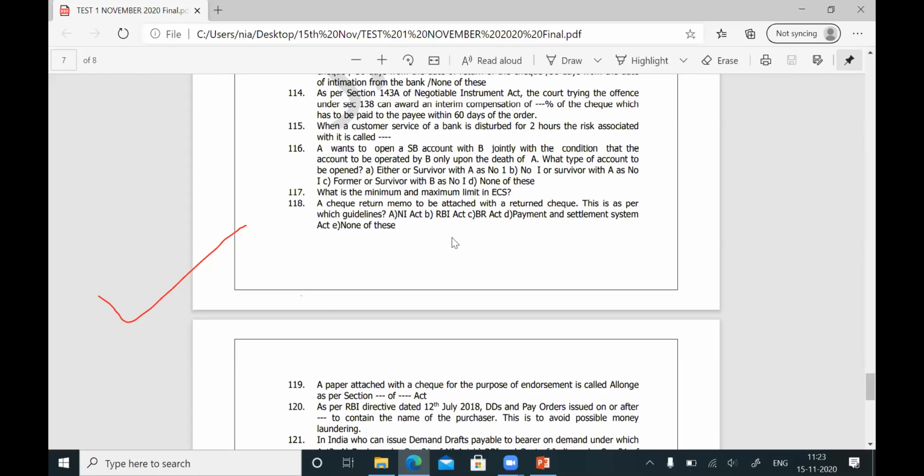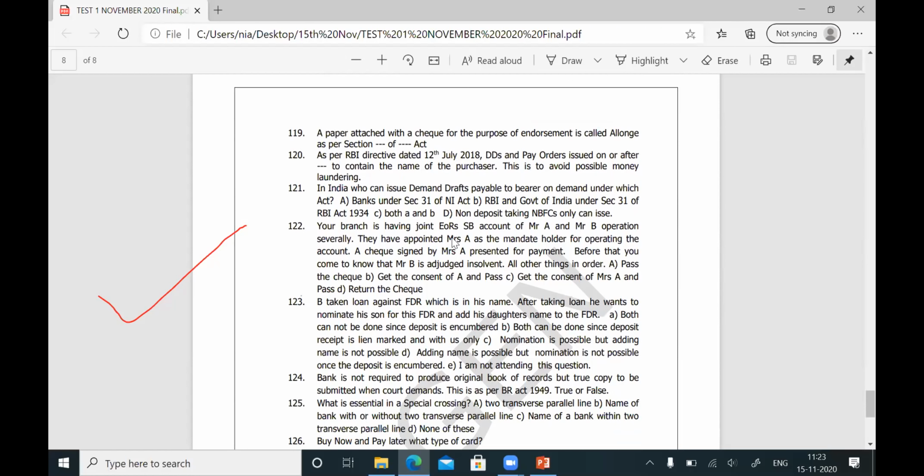Question number 122 we are discussing, friends. They have appointed Mrs. A as the mandate holder for operating the account. Mr. A and Mr. B have a joint account, operation severally, and they have appointed Mrs. A for operating the account as mandate holder. A check signed by Mrs. A is presented for payment. Who has signed the check? The authority holder, the mandate holder, has presented the check for payment.